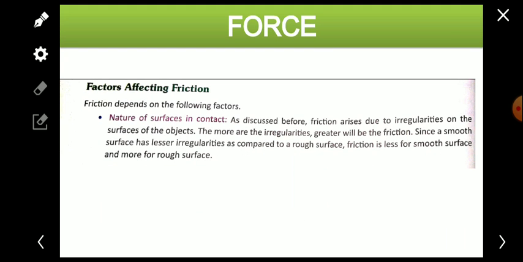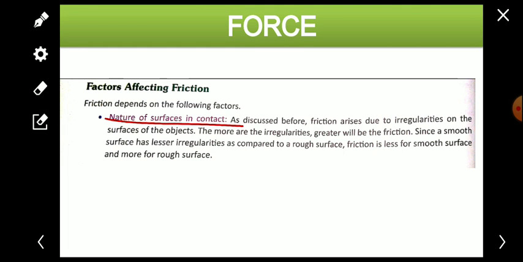So, factors affecting friction. Which factors affect friction? Now we'll talk about them. Friction depends on the following factors: nature of the surfaces in contact. Which surfaces are in contact, friction depends upon them also.